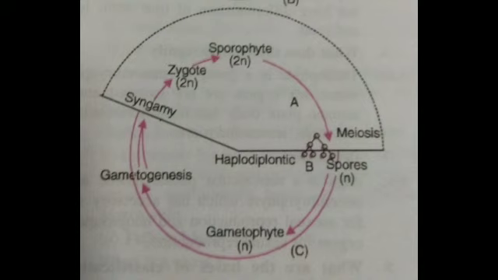First, the gametophyte is photosynthetic and independent. Obviously, it is haploid. You can see N is there. And it alternates with the sporophyte, which may or may not be dependent on the gametophyte. Sometimes it is partially dependent or sometimes completely dependent on the gametophyte.